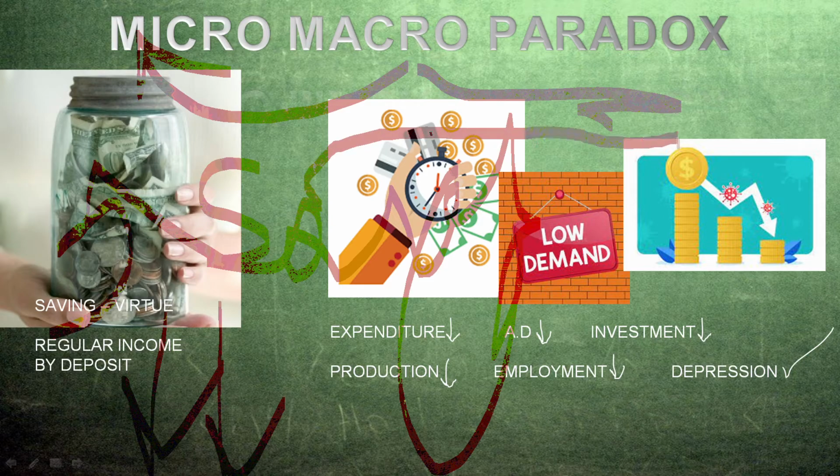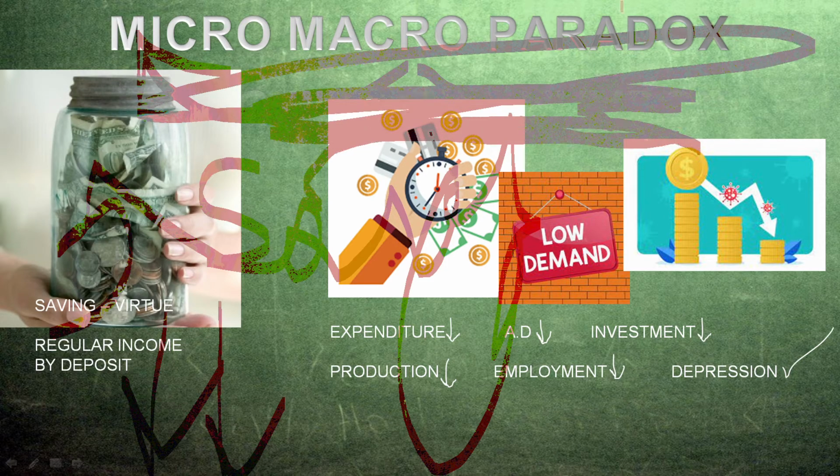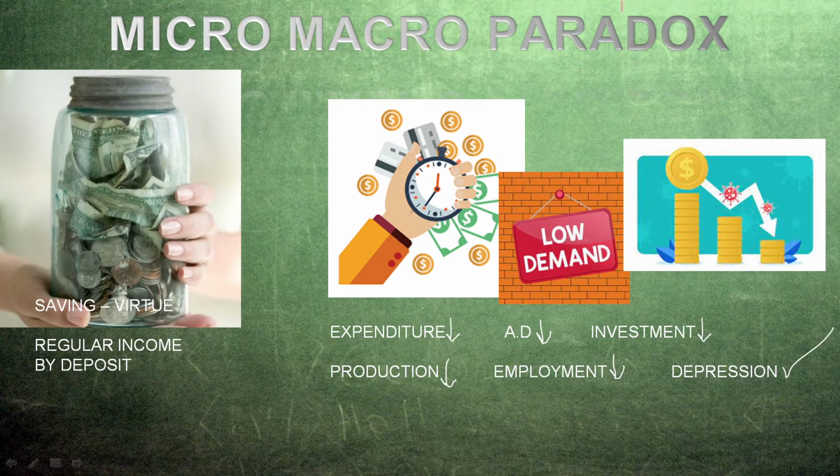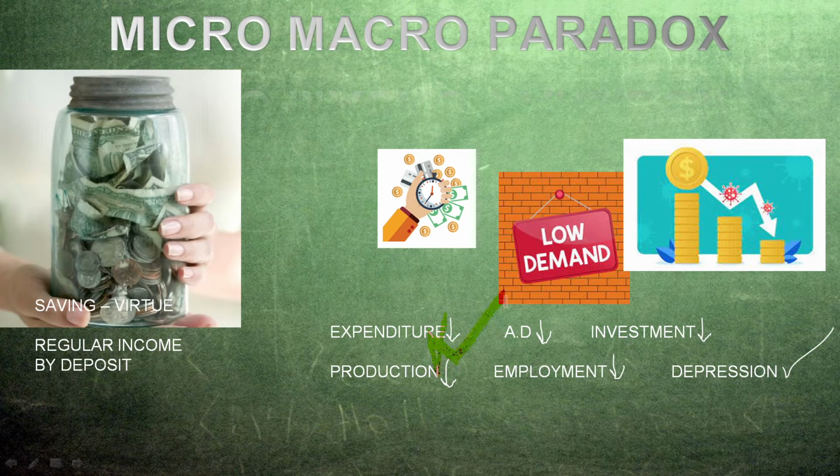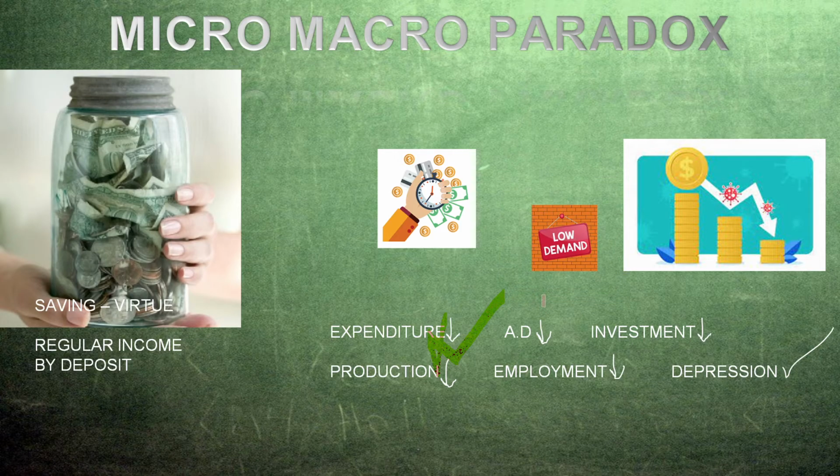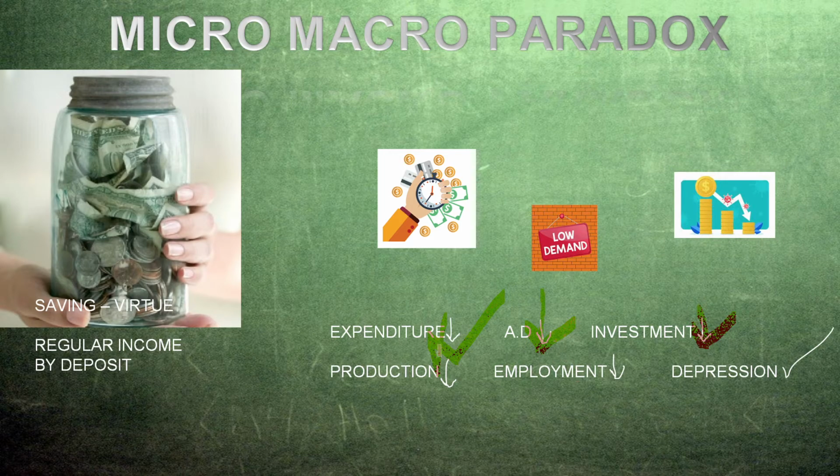But imagine if everyone in the economy starts saving. That means they started spending less. That is why they're saving more, right? So first of all, their expenditure goes down, because now they're spending less, so they'll demand less, and now the aggregate demand of the entire economy goes down. And because there's no demand, the investment of producers in their firms starts declining, so the investment in the economy goes down, and after that the production goes down.